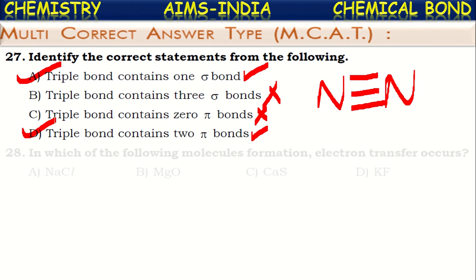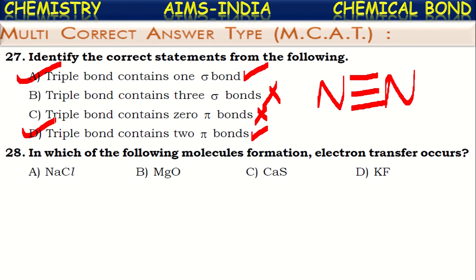Okay. Next, in which of the following molecules' formation does electron transfer occur? So what kind of bond is it called if electron transfer occurs? That is called an ionic bond. Generally the bond formed between a metal and a non-metal results in the transfer of electrons and hence forms an ionic bond. Now see in which molecules there is a metal and a non-metal. See the first one, NaCl. Sodium is a metal which can donate an electron and chlorine is ready to accept an electron. So between these two, an ionic bond will be formed, or electron transfer occurs.